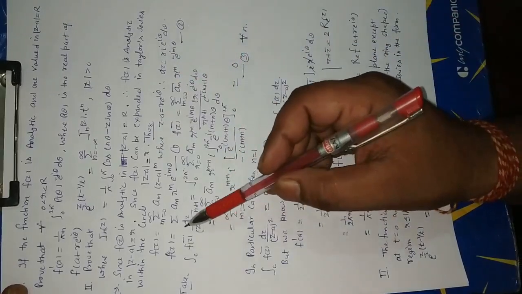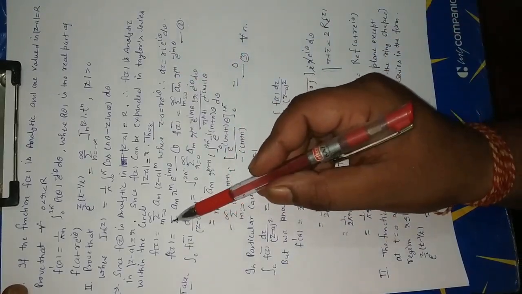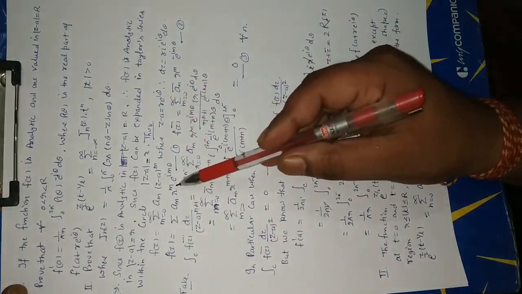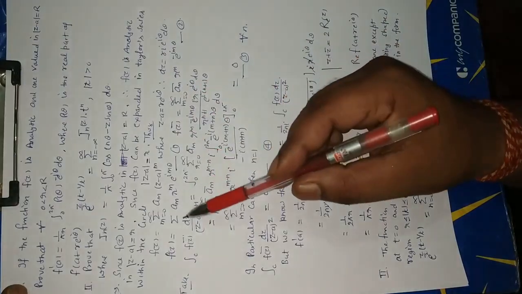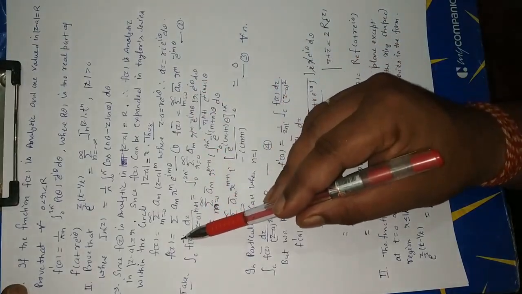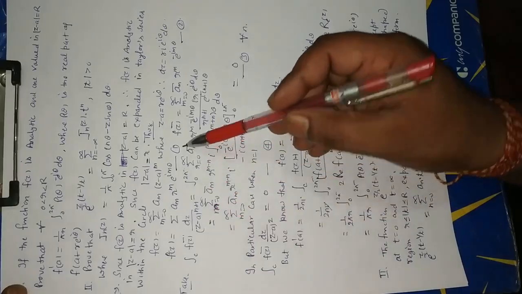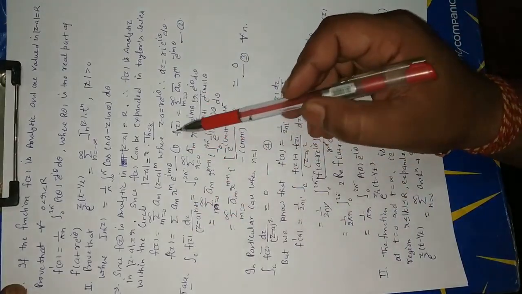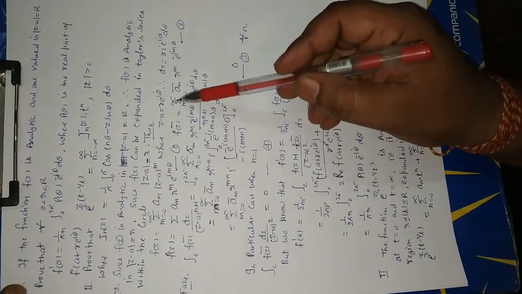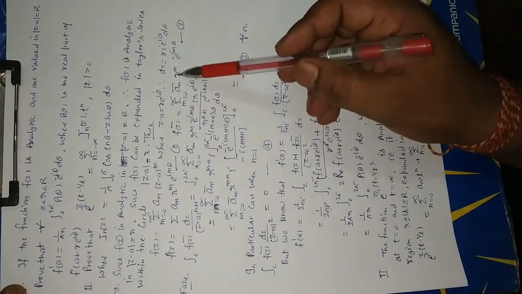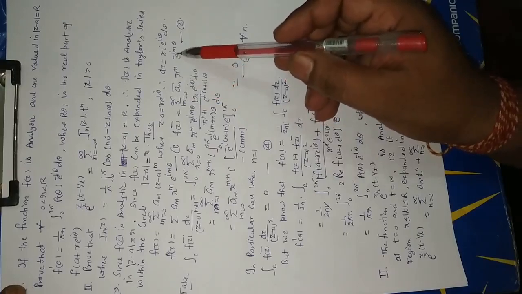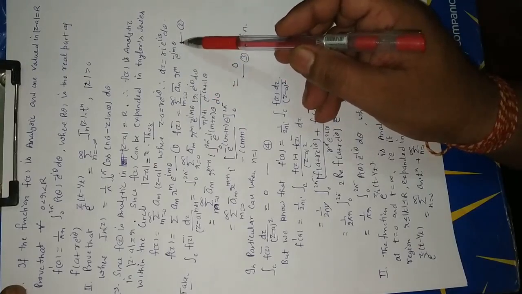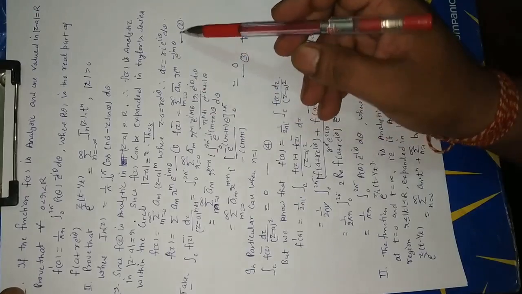Now f(z) equals summation m from 0 to infinity of a_m, and putting the value of z - a, r^m e^(imθ). We consider this expansion of f(z) as equation number first. Similarly, the complex conjugate of equation number first: f(z) bar equals summation m from 0 to infinity of a_m bar r^m e^(-imθ), represented by equation number 2.